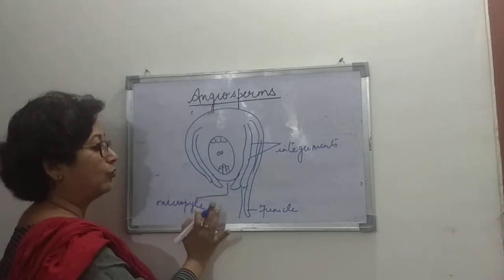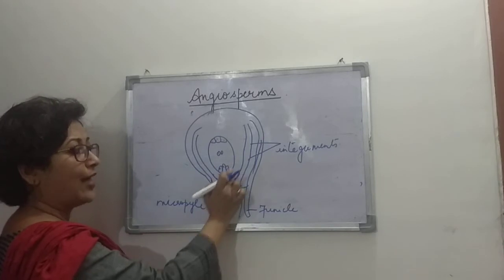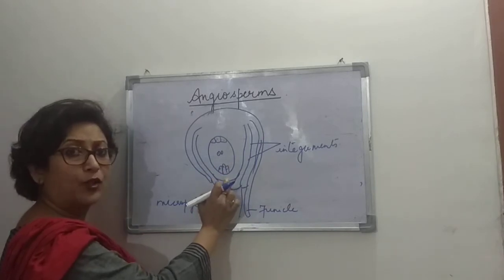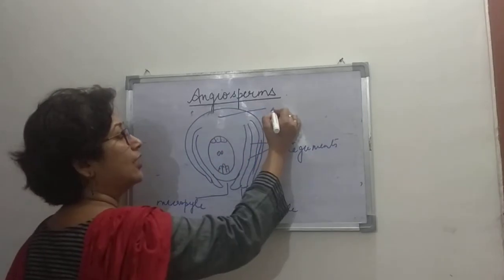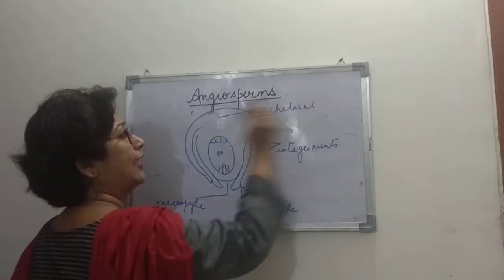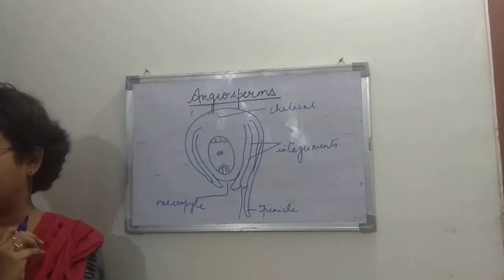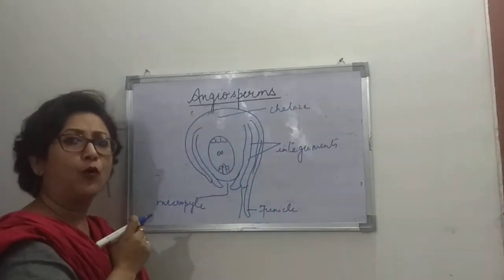So this end is known as the micropylar end of the ovule, and the opposite end is known as the chalazal end of the ovule, the chalaza of the ovule, right?